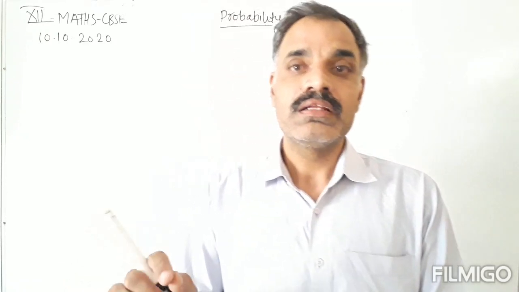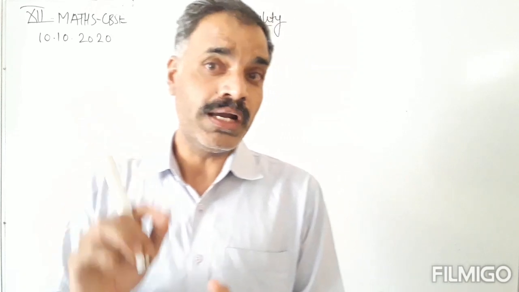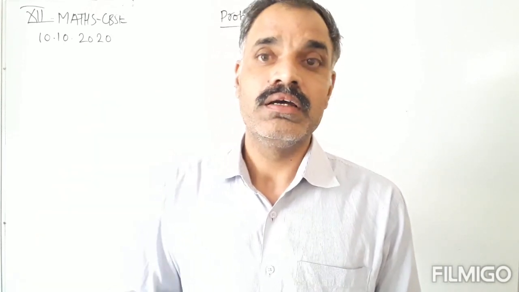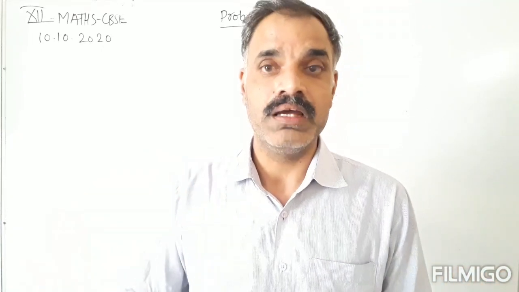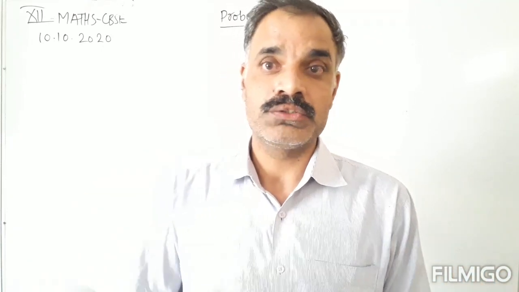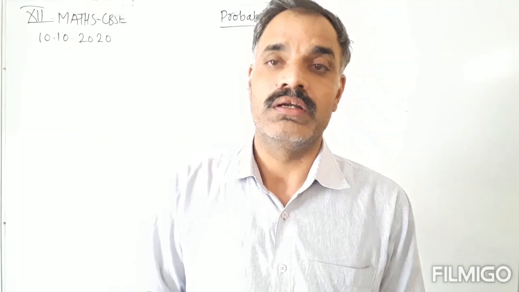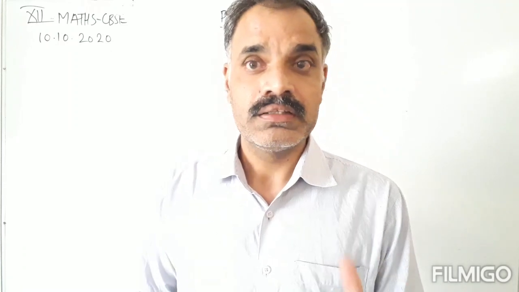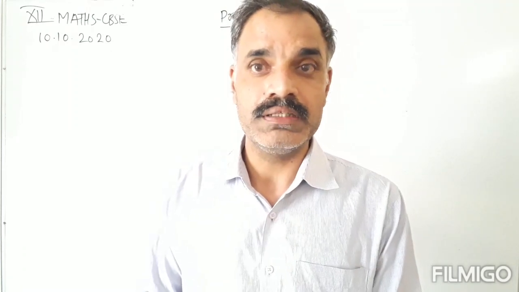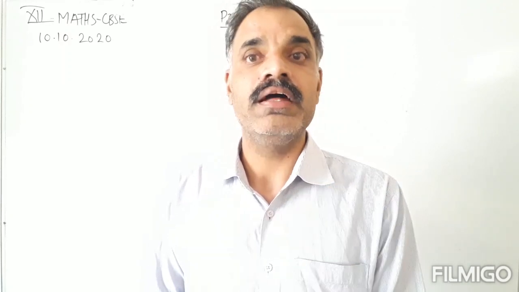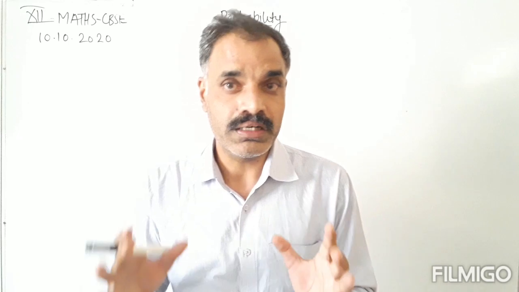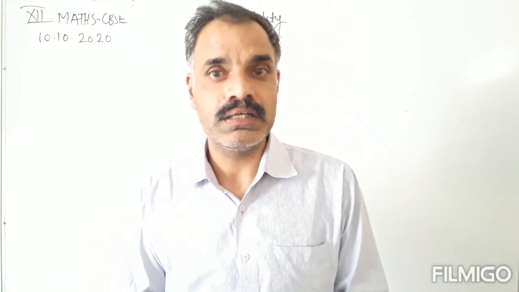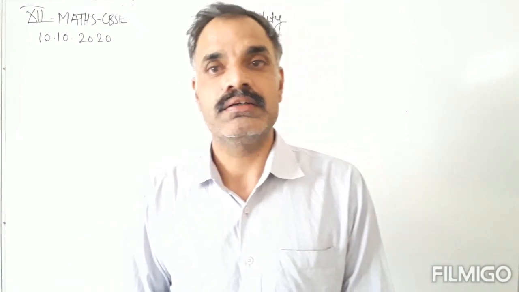Suppose there is a two-headed coin. When we perform the experiment and throw this two-headed coin, there is a 100% probability that there will be a head. So there is 100% probability for a certain or sure event.